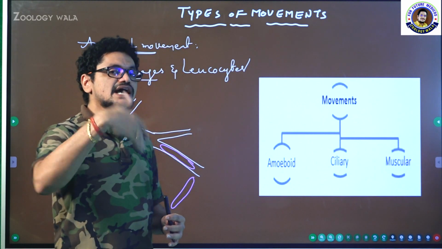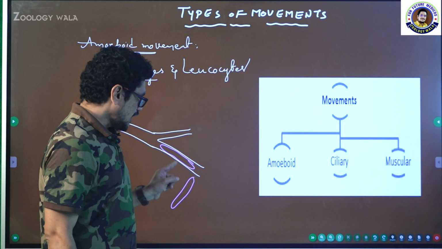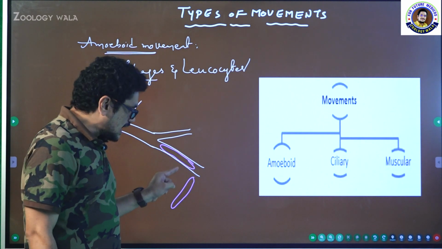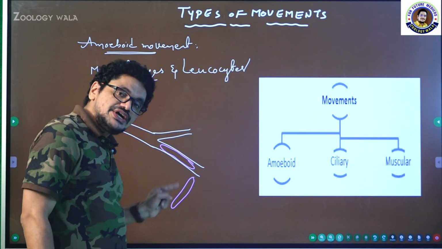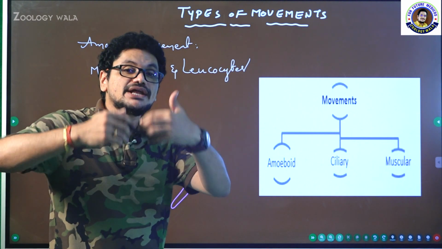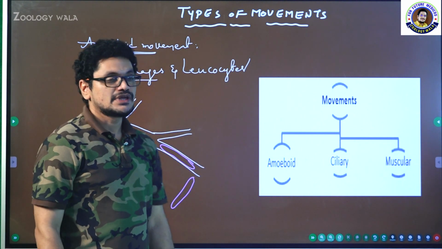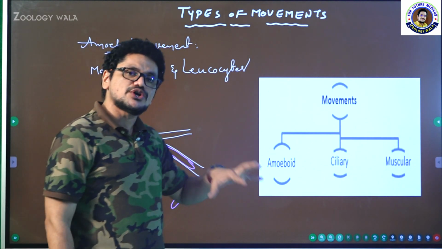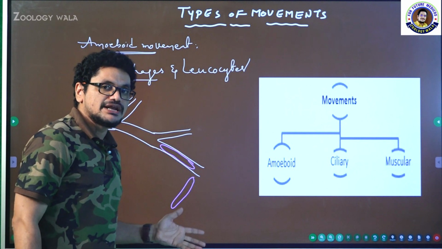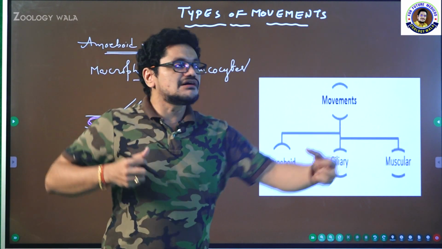Anyhow, I will explain once again at the time of circulation. This large cell can even come out of the capillary, into extra-capillary areas also. And the question is, how is this large cell able to come out from the small capillary? By just streaming of cytoplasm.